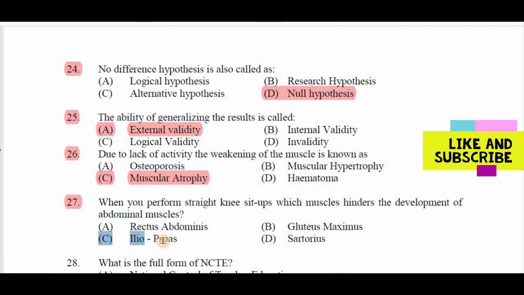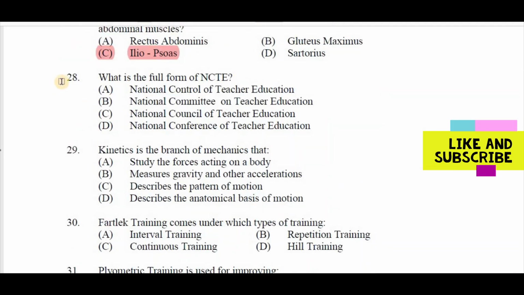Right answer is C. iliopsoas. Question number 28. What is the full form of NCTE? A. National Control of Teacher Education, B. National Committee on Teacher Education, C. National Council of Teacher Education, D. National Conference of Teacher Education. Right answer is C. National Council of Teacher Education.